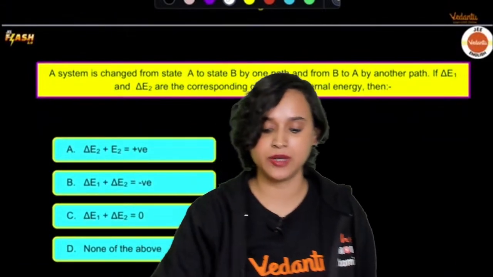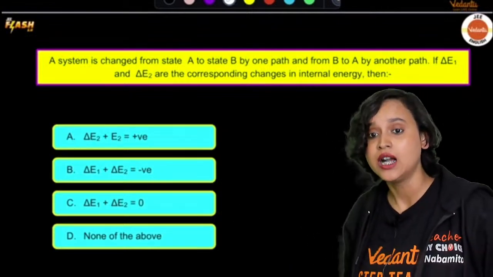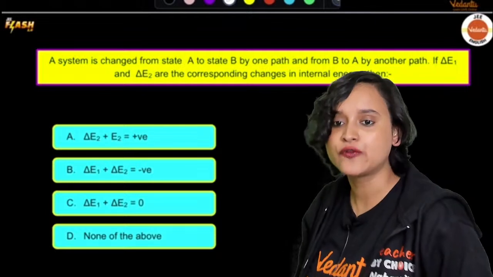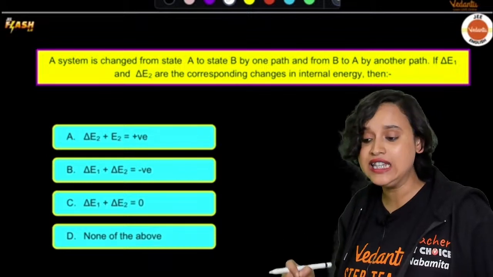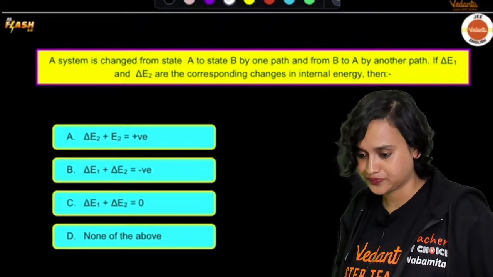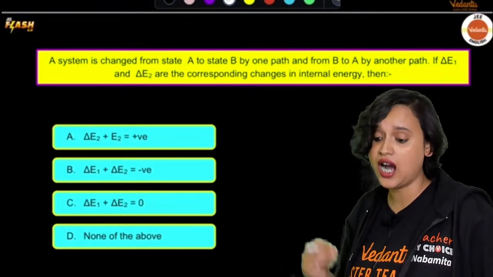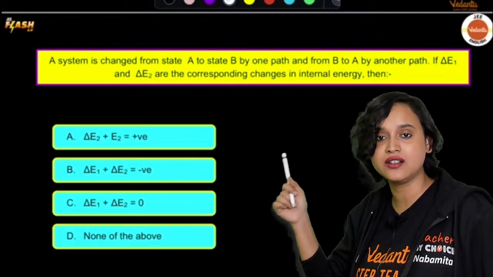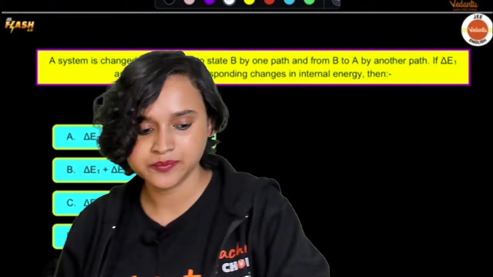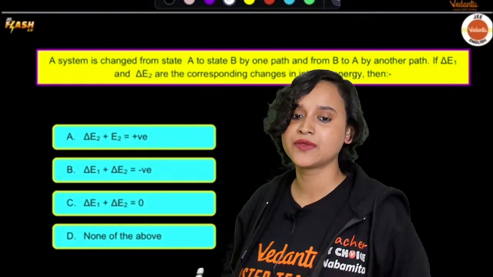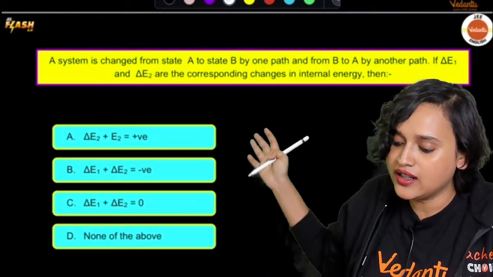Our first question, everybody, is: a system is changed from state A to state B by one path and from B to A by another path. If delta E1 and delta E2 are the corresponding changes in internal energy, then what is the option that we are looking at? Anybody who can tell me this? Look at the question. What does the question say? The question says internal energy.